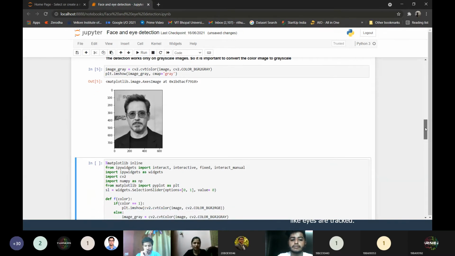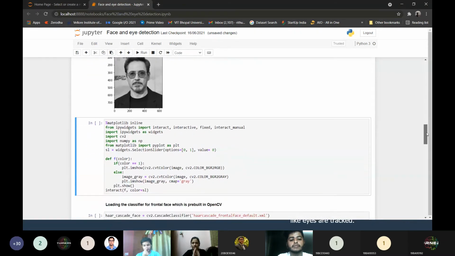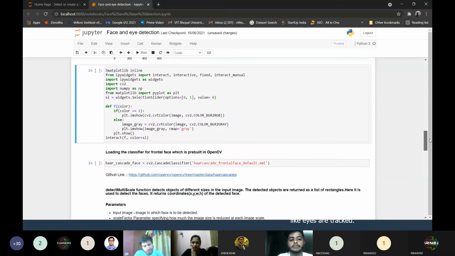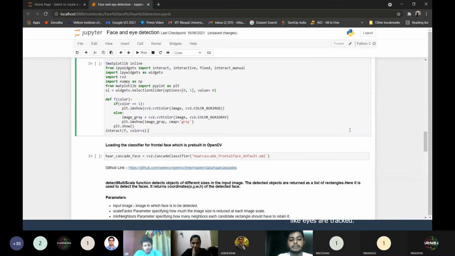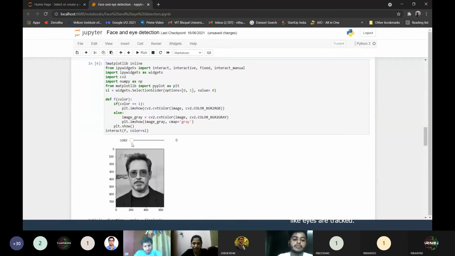Okay, so I have applied all the functions familiar to you. I guess there's no doubt till now. I have the image in the grayscale format. Okay, so this cell is actually optional. This was just for fun. Implementing the cvtColor function again and again, then seeing the image was a bit boring.